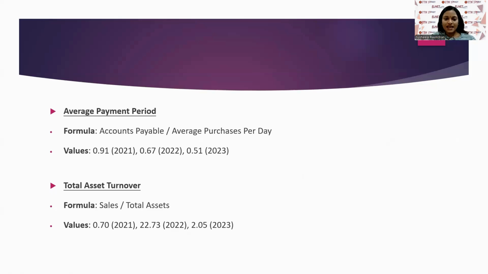Next is total asset turnover, where the values for 2021 is 0.70, 2022 is 22.73, and 2023 is 2.05. In 2022, the overall asset turnover increased dramatically. However, in 2023, it declined drastically. Further research is necessary since the 2022 rise is unusual and could point to an unusual occurrence or a shift in asset usage by the company.